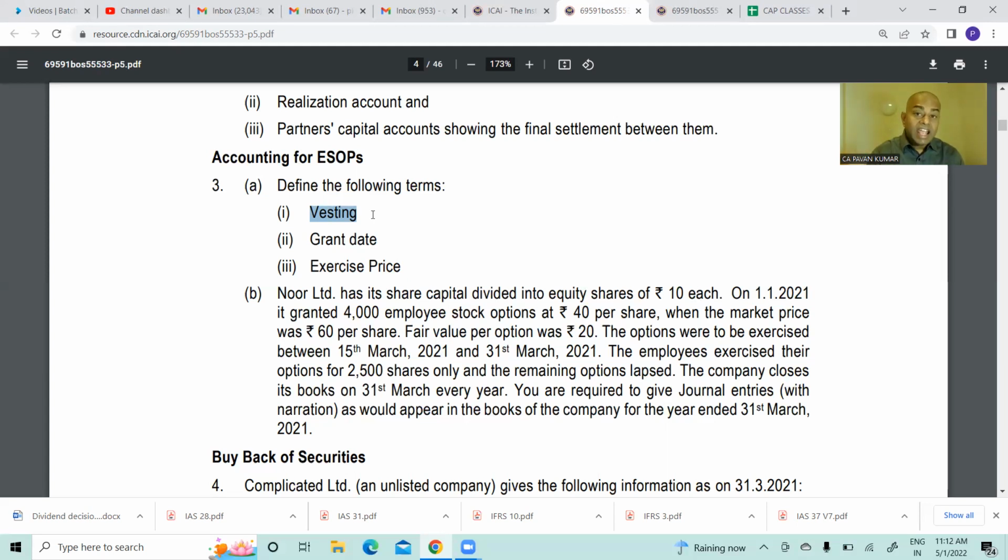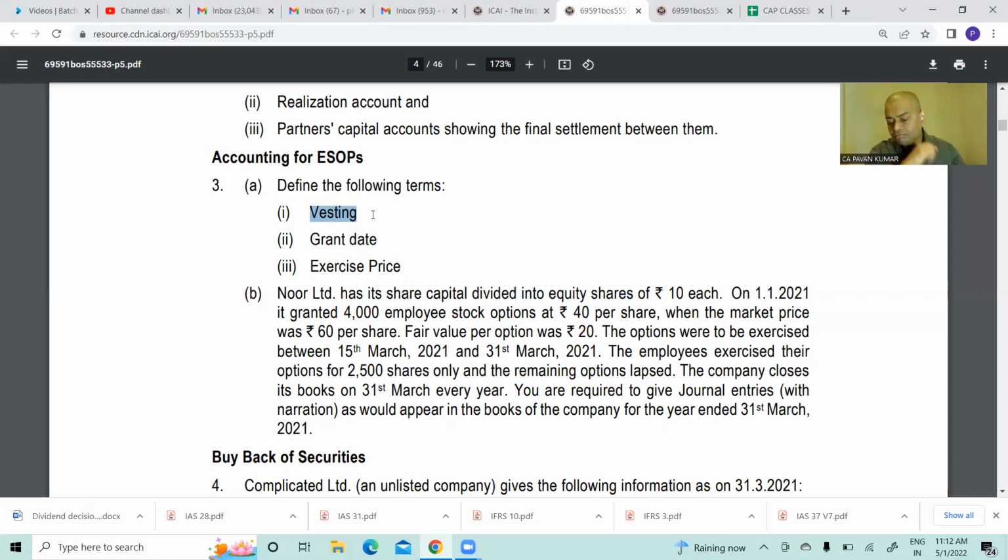The day the condition is satisfied, we say that the options have vested. So vesting means technically complying with the condition. You satisfied the condition and you are eligible for 100 options. That is called vesting.